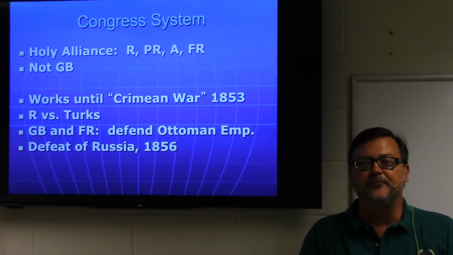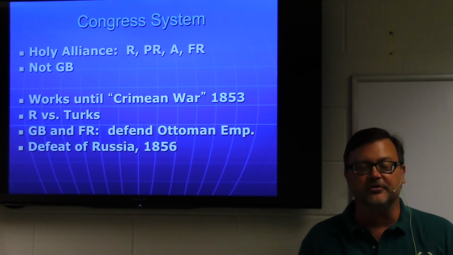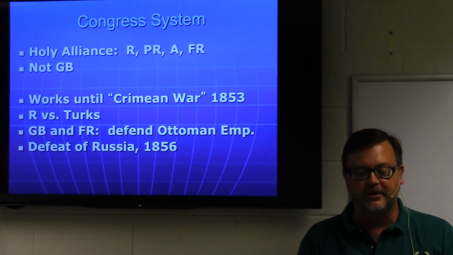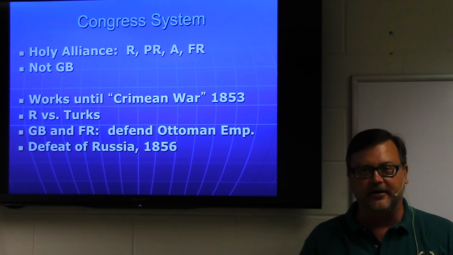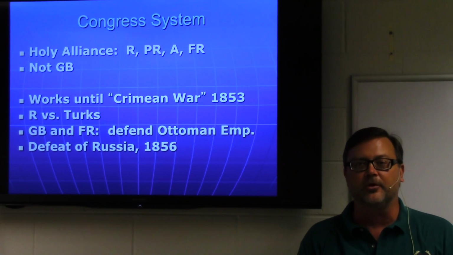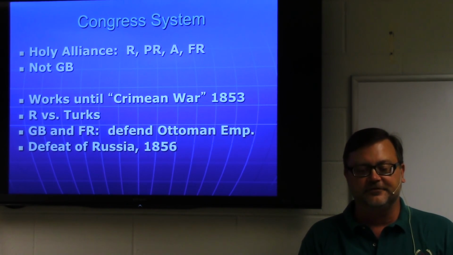So that's where we finish up. We've come full circle, starting in the buildup of 1870, toward World War I, and we've come all the way around to the ending of the Congress system, which allowed those nations to start going to war in the latter half of the 1800s. So thank you.